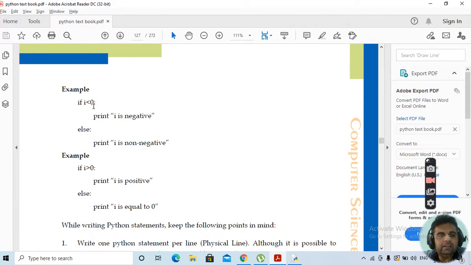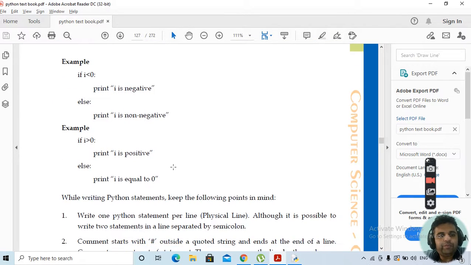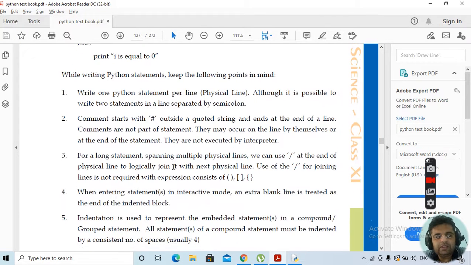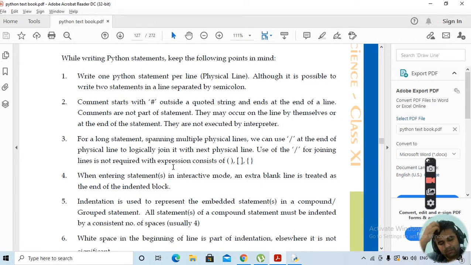Clear? If i is less than 0, print i is negative, so it is indented. Then else, if this is not there, then print i is non-negative. Clear? So this is how the if else statement works. There are some rules that you need to remember while writing Python statements.